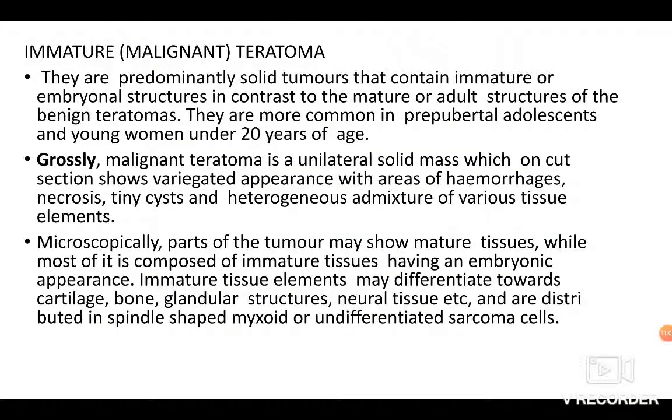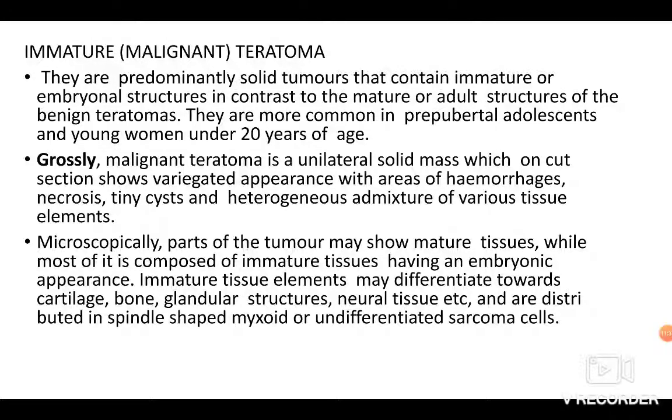Now the immature and malignant teratoma, why is it called immature? They are predominantly solid tumors that contain immature or embryonal structures in contrast to the mature adult structures of the benign teratoma. They are more common in prepubertal adolescents and young women under 20 years of age. Grossly you can see a unilateral solid mass which on cut section shows variegated appearance with areas of hemorrhage, necrosis, tiny cysts and heterogeneous admixture of various elements.